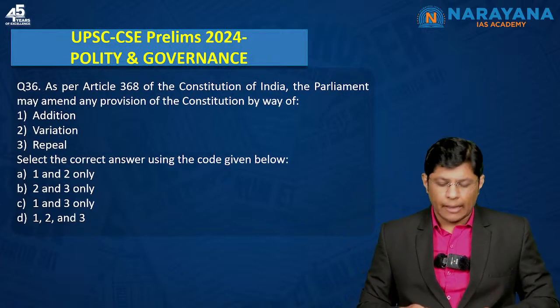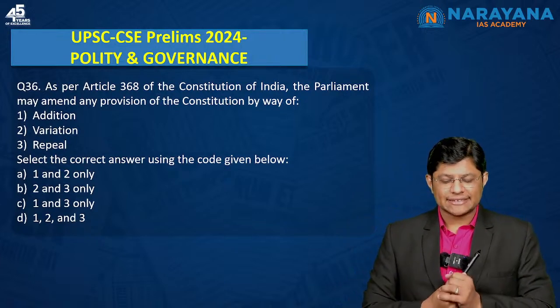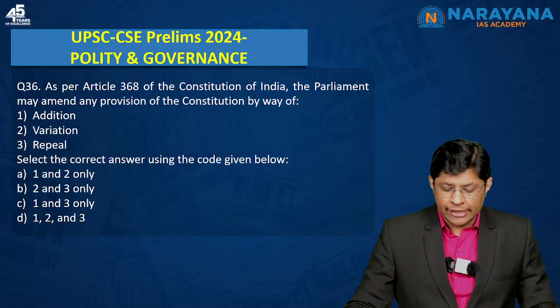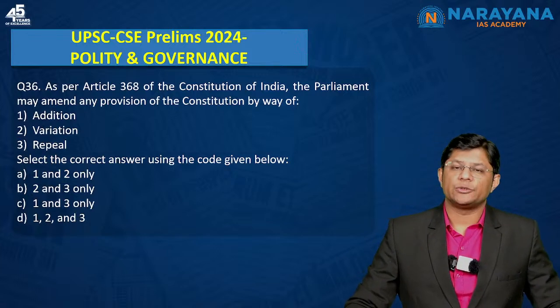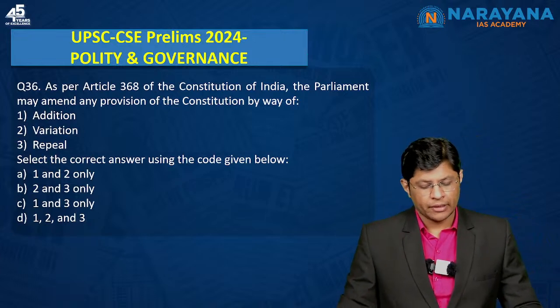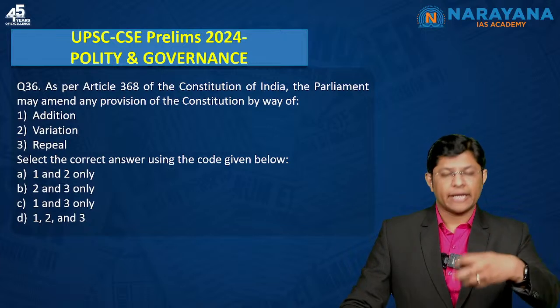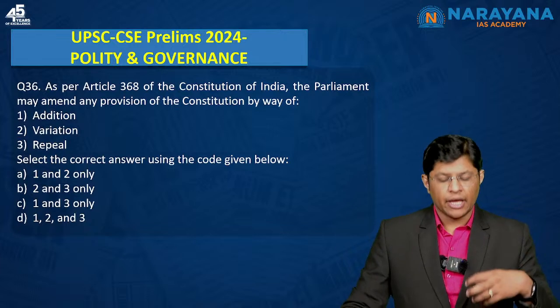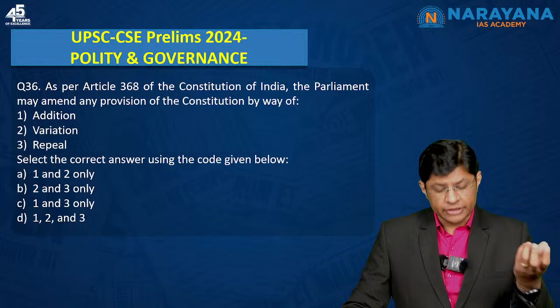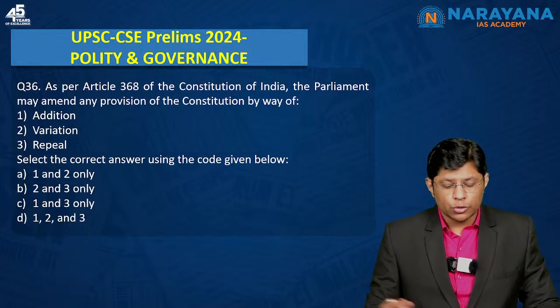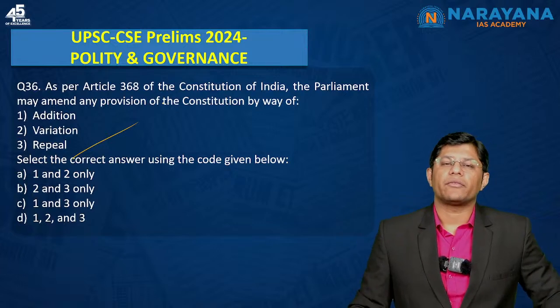Next, as per Article 368 of the Constitution of India, the Parliament may amend any provision of the Constitution by way of addition, which means the Parliament can add new provisions, can change the provisions of the Constitution, or can also repeal any part of the Constitution.